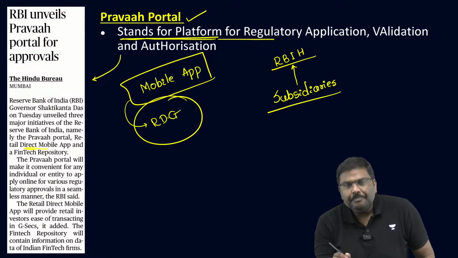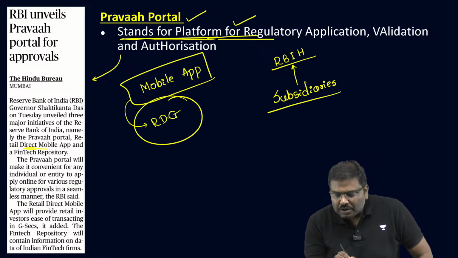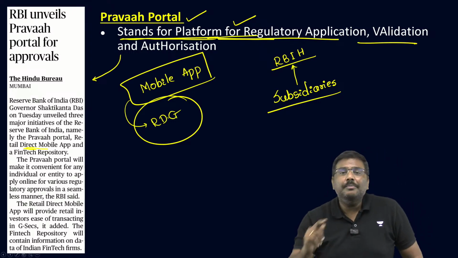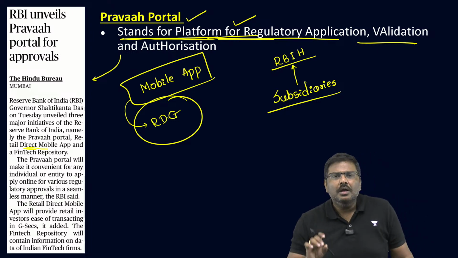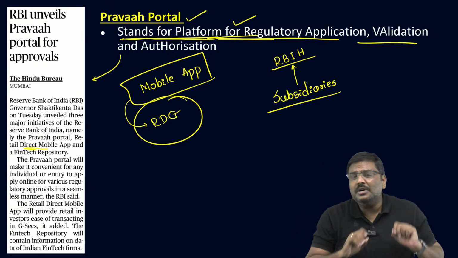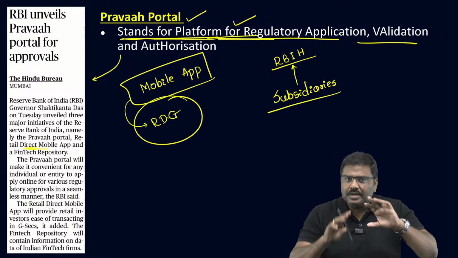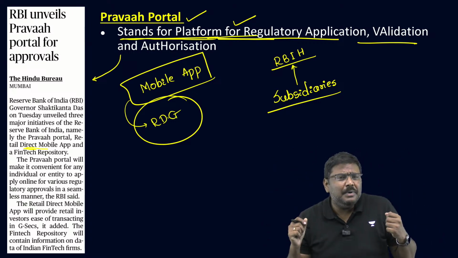So the Pravaha portal essentially is a portal which will ensure that regulatory applications will be applied online now. Sir, what kind of regulatory applications? Around 60 types of applications, and now you can do it online itself. Sir, any example of an application?